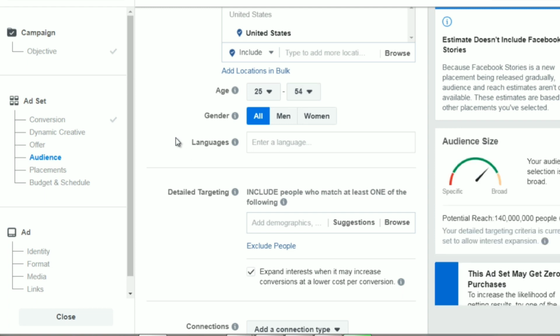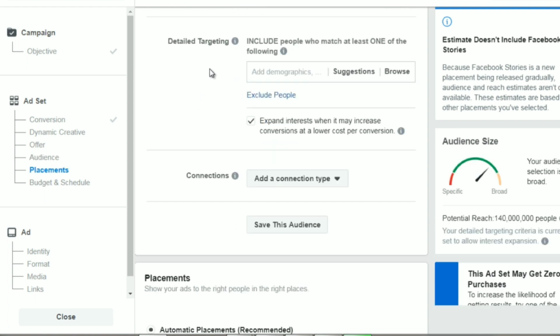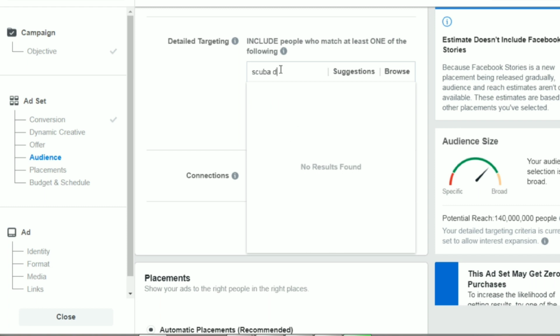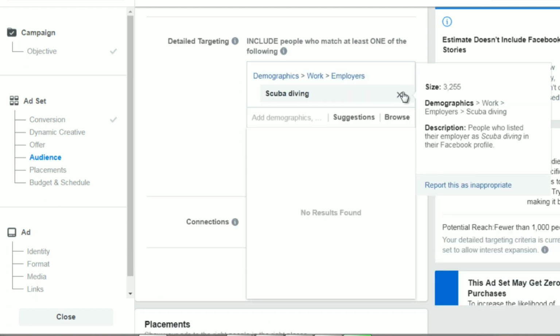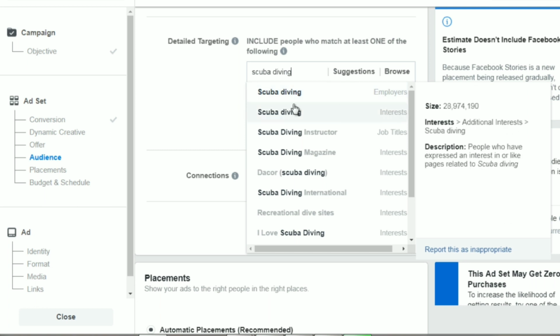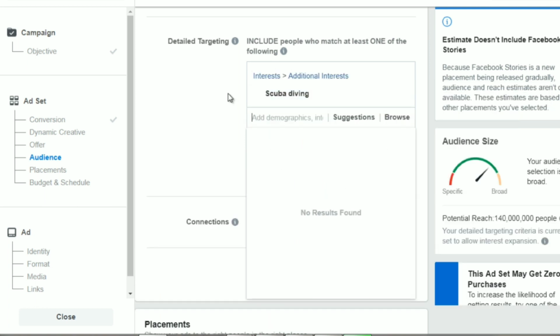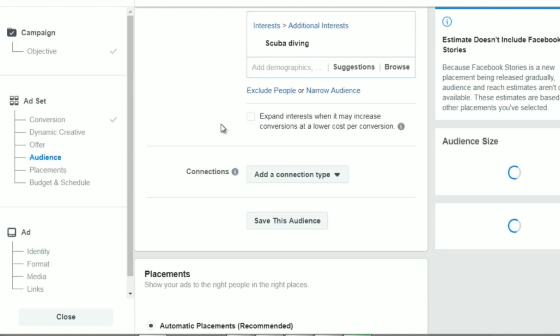Like so. Now, because we're in the United States, language we can leave blank. Now, detailed targeting. This would include the interest. So this could be scuba diving. Now, let me delete that. We selected the employers, so make sure that you choose the right one. So we can see interest. It has 28 million people. That's a good sign. And we're going to uncheck that.